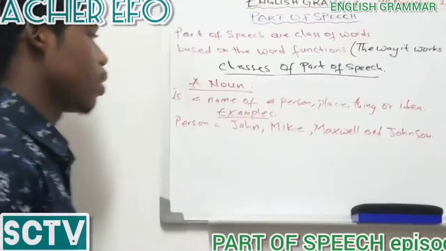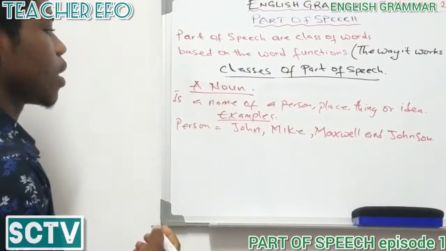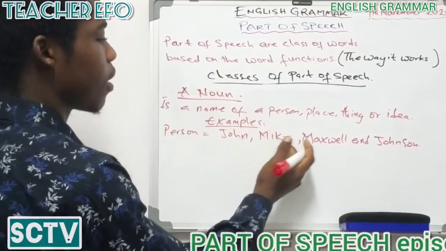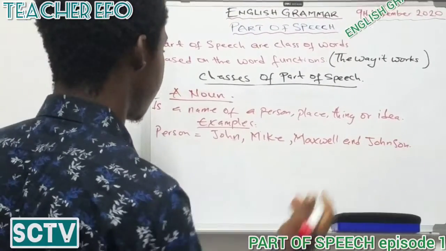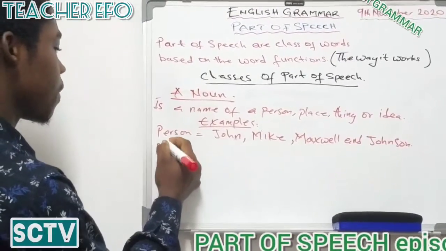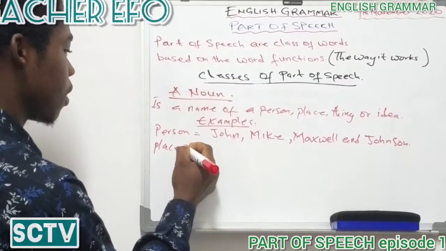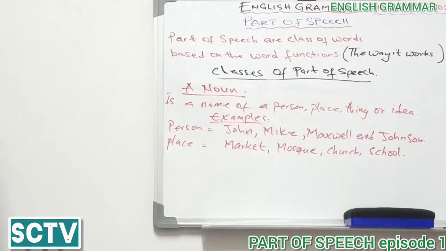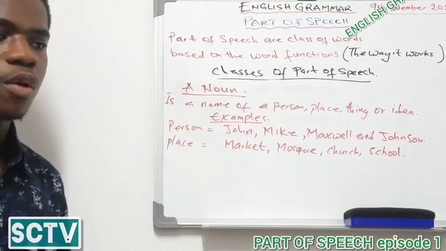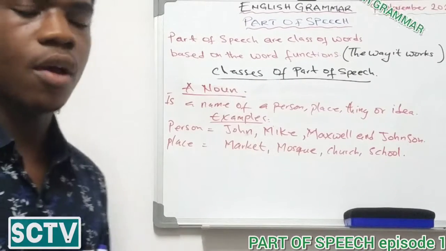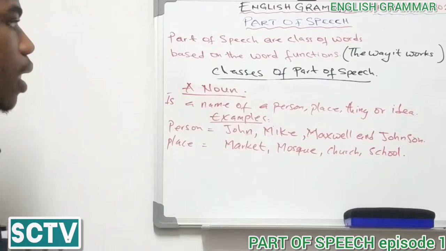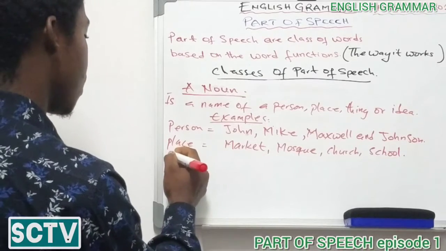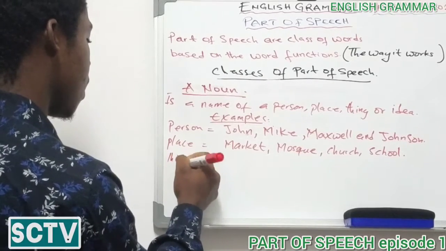In the name of a person, we have John, Mike, Maxwell, and Johnson. Let's come to the aspect of place as well. They are all places. We have the children's park, we have the playground, a whole lot. They are all places. Then let's talk about a thing in a noun.